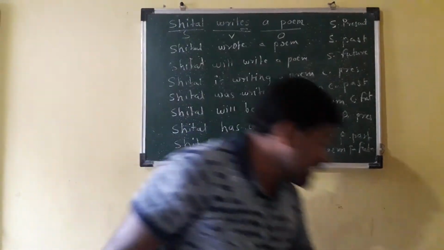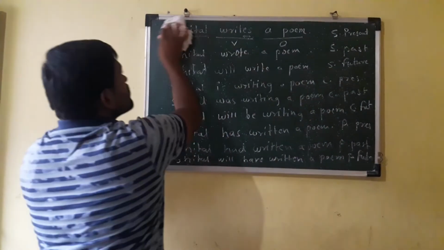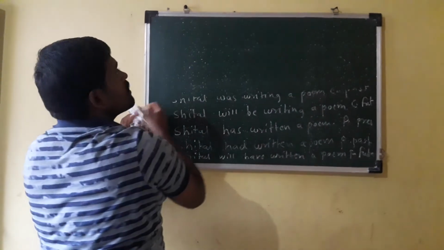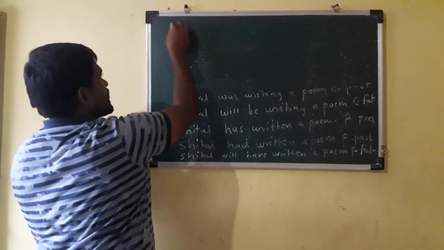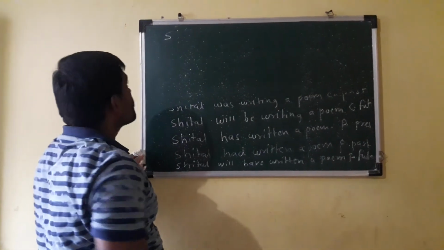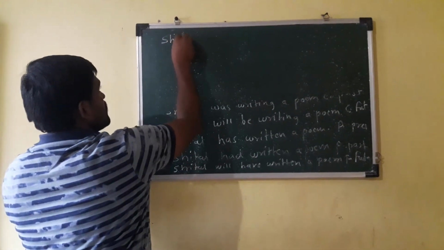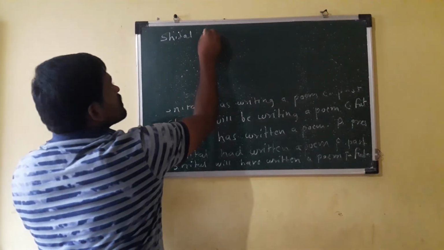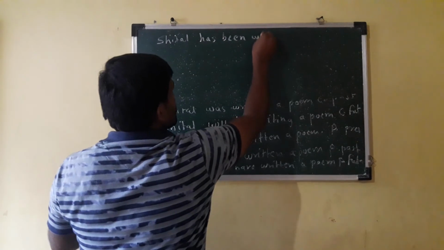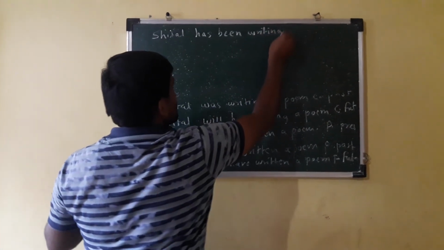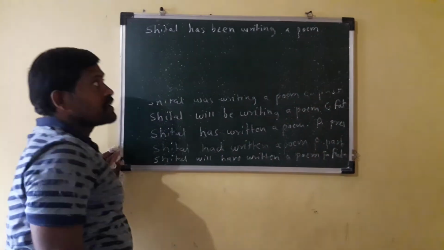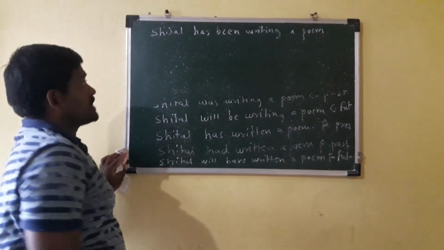Now come to the next tense, that is continuous perfect present tense. Subject plus have/has plus been plus verb 4 plus object. Sheetal has been writing a poem. That is continuous perfect present tense.